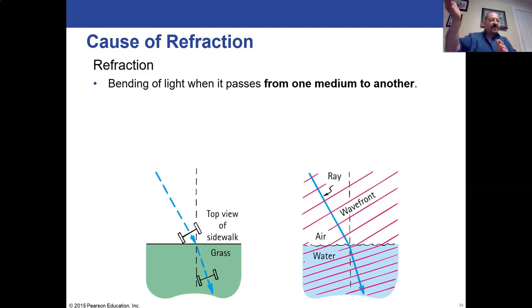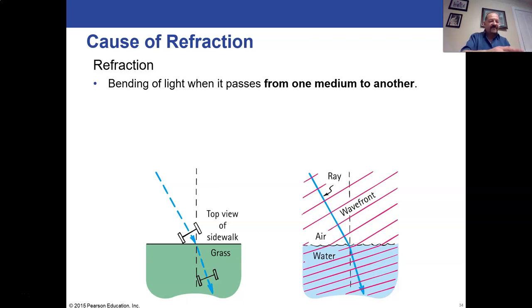Light going through the air, and it hits water, it will take a more direct path straight through the water, so it'll be closer to the normal, closer to perpendicular to get through that water, a shorter path, so the angle of refraction will be smaller than the angle of incidence in this case. And that's all due to this speed of light.